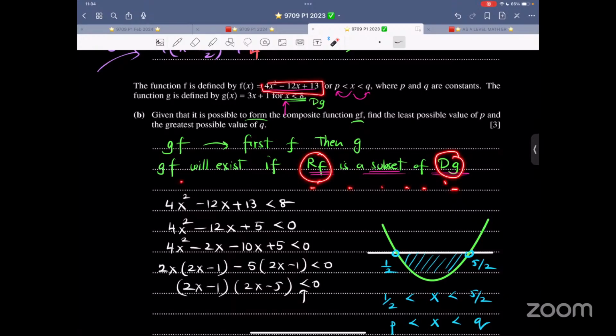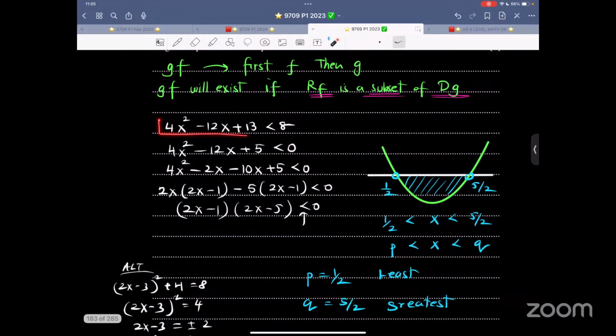Just take this f(x) equation and plug it in place of x in the domain, because range of f will be given by this thing. Plug in the domain of g. Domain of g is x is less than 8. So this is a composite function. Just take rf and write it over here. So this is rf. So let me highlight this. This is rf. It's written. And over here, this is the domain of g.